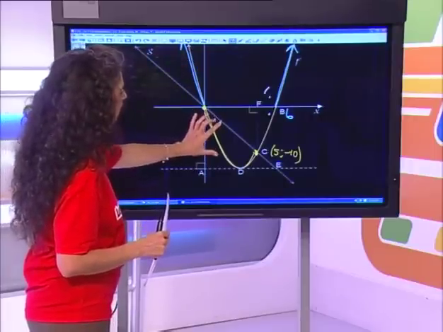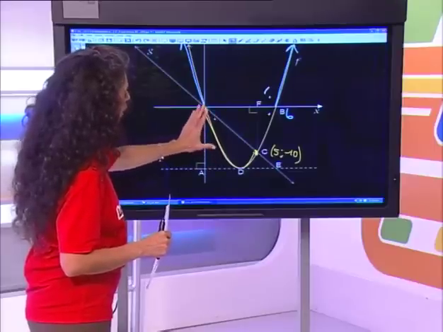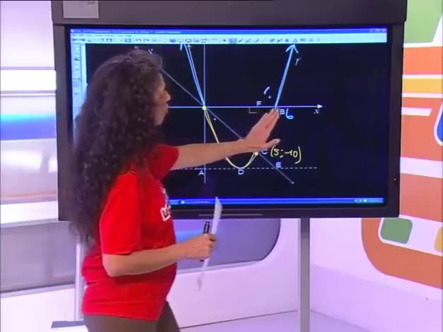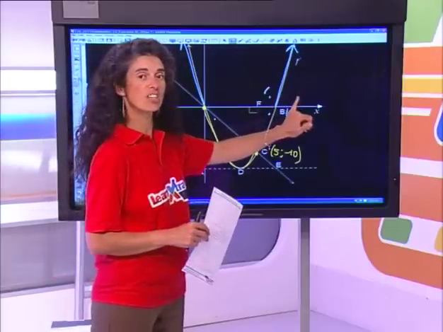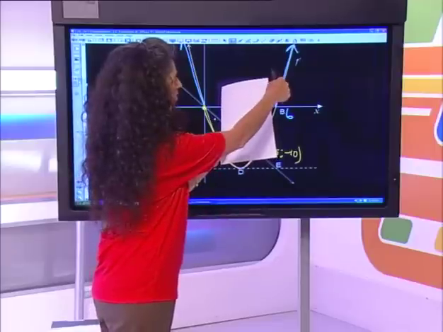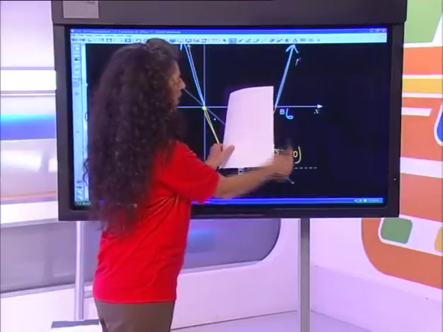These values are both negative, so they're going to give me a negative product. The only time I'm going to change anything is when the graph crosses the x-axis, because then I'm changing its nature, I'm changing its sign. So there I have a positive multiplied by a negative, and I get a negative.